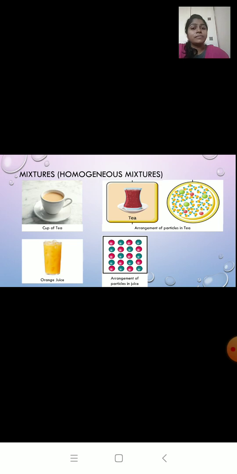So, it is a mixture. So, we can conclude that tea and orange juice are homogeneous mixtures. Why? Because they have same composition throughout and it contains different kinds of particles. So they are homogeneous mixtures.